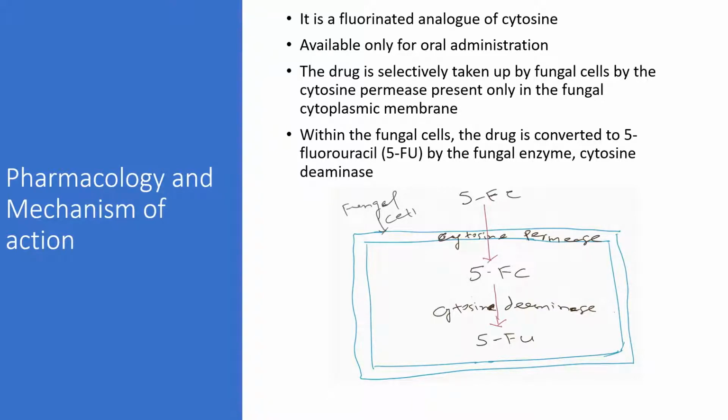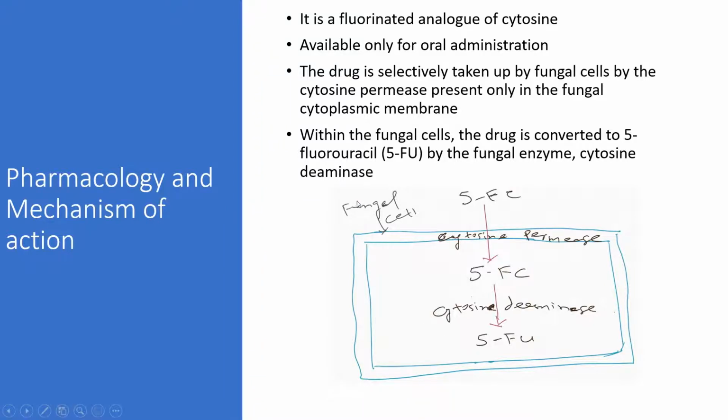So this drug, how does it exert the antifungal effect? The drug enters the fungal cells with the help of an enzyme present on the cytoplasmic membrane. The enzyme is cytosine permease. With the help of cytosine permease, 5-fluorocytosine enters the fungal cell. Within the fungal cell, the drug is converted to 5-fluorouracil by the enzyme cytosine deaminase. Again, a cytoplasmic enzyme present in the fungal cells. Cytosine deaminase will convert 5-fluorocytosine to 5-fluorouracil.